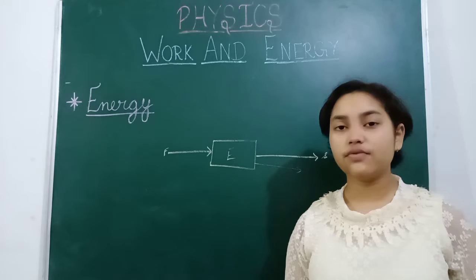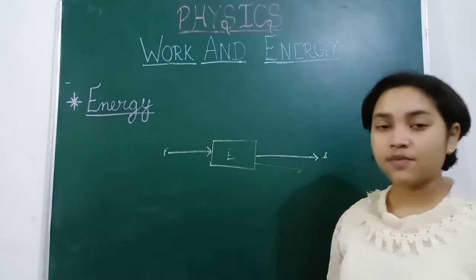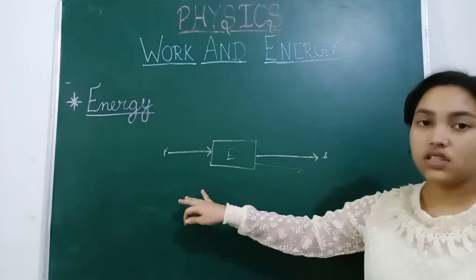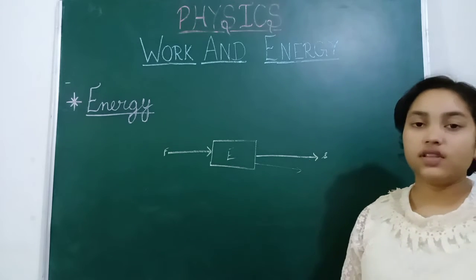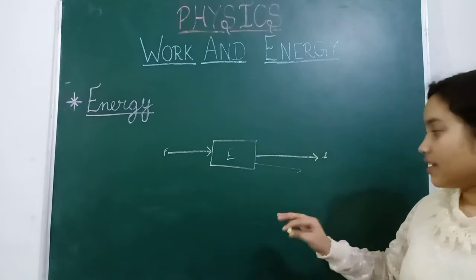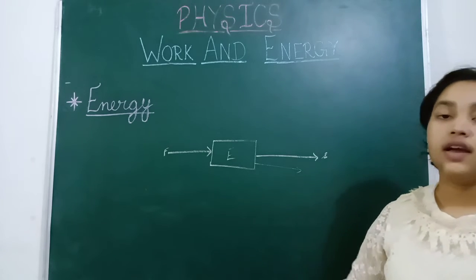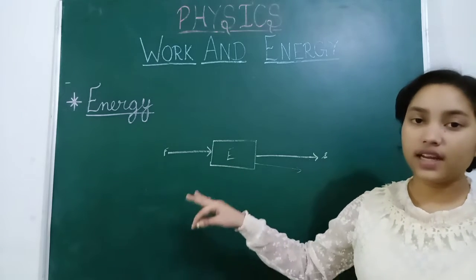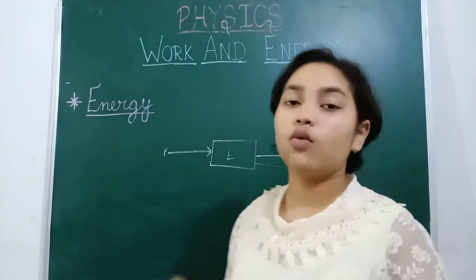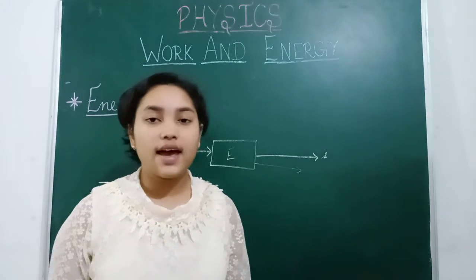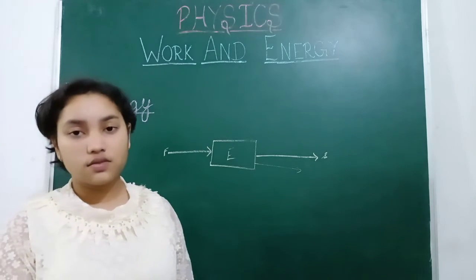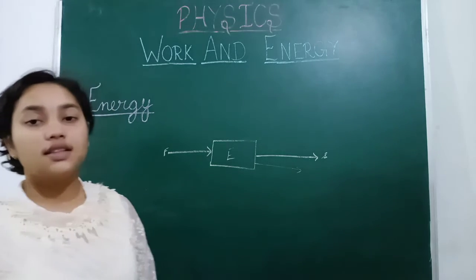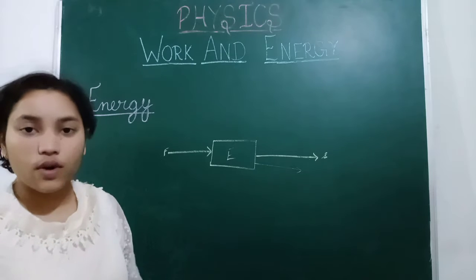But before going to the forms of energy, the SI unit of energy is the joule, because force and displacement, when multiplied with each other, give us work. The SI unit of energy is joule. When 1 joule of work is done, we say that the energy is 1 joule.